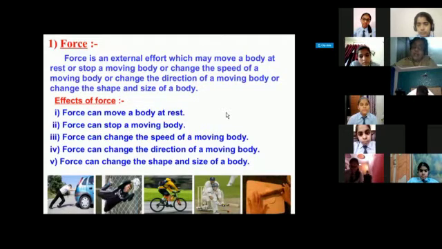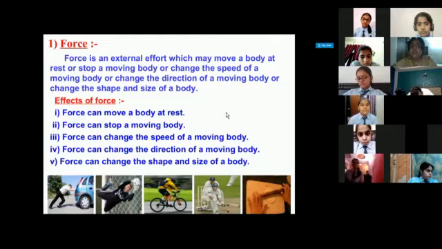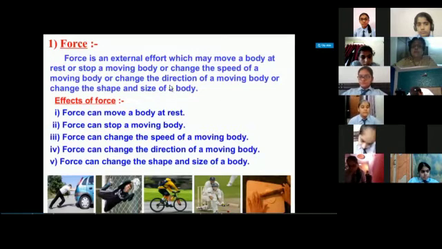And we will see what is the effect of the force. In the previous class, you have studied about motion, and the cause of the motion is due to the force. And how can you define a force? Force is an external effort which can make a body move or stop a moving object.